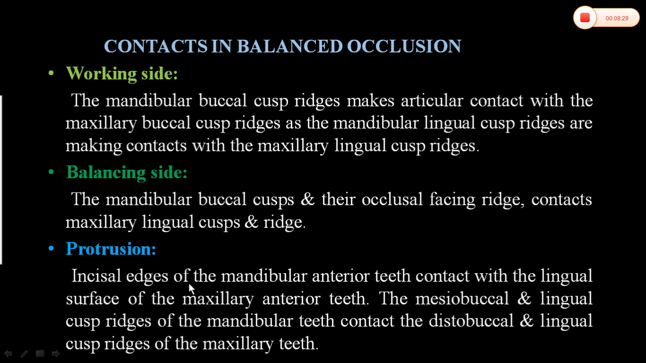In protrusion, the incisal edges of mandibular anterior teeth contact with the lingual surface of maxillary anterior teeth. The mesiobuccal and lingual cuspal ridges of mandibular teeth contact with distobuccal and lingual cuspal ridges of maxillary teeth. So we already discussed, when the patient moves the mandible into protrusion, the mesiobuccal cusp or mesial slopes of mandibular teeth contact with the distal slope of maxillary teeth. That's why, to prevent any locking, we have to modify the teeth mesio-distally.